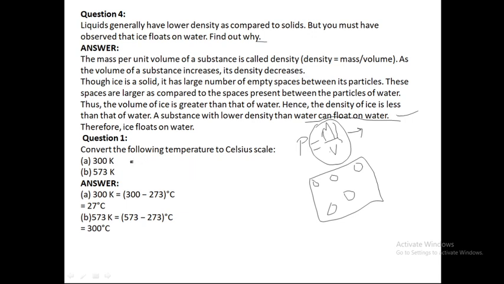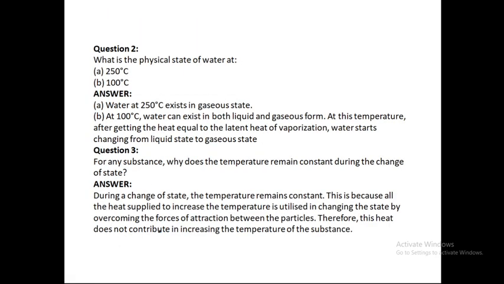Okay, come to our next topic where we need to convert temperatures. We need to convert 300 Kelvin into degrees Celsius. So just do 300 minus 273, and you will get your answer. You need to convert 573 Kelvin into degrees Celsius. So what you will do? Just do the difference, and you will get the answer.